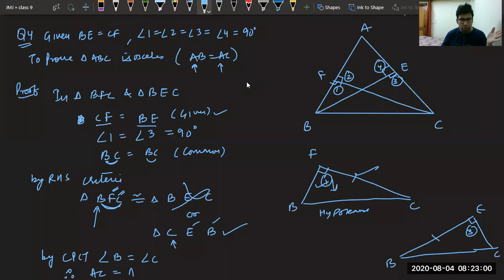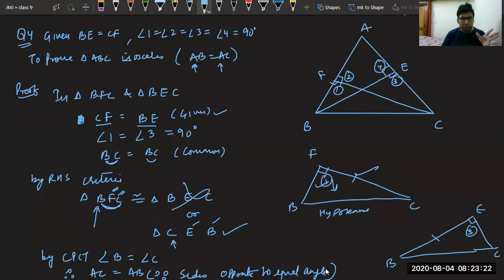AC equal to AB because sides opposite to equal angles of a triangle are equal. So we can say triangle is isosceles. I hope all of you are understanding this process.